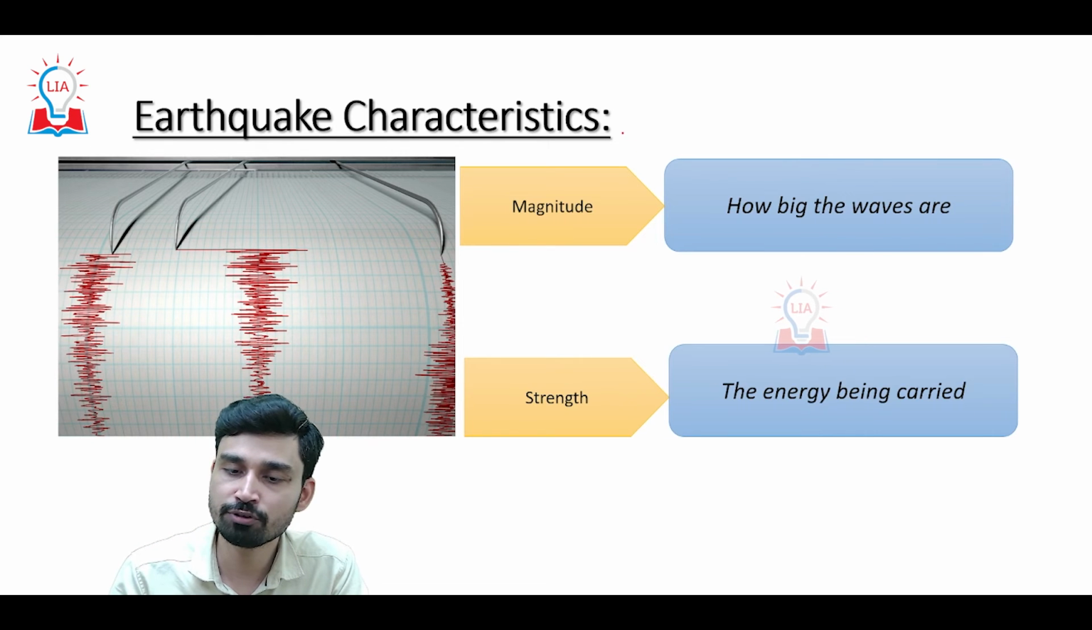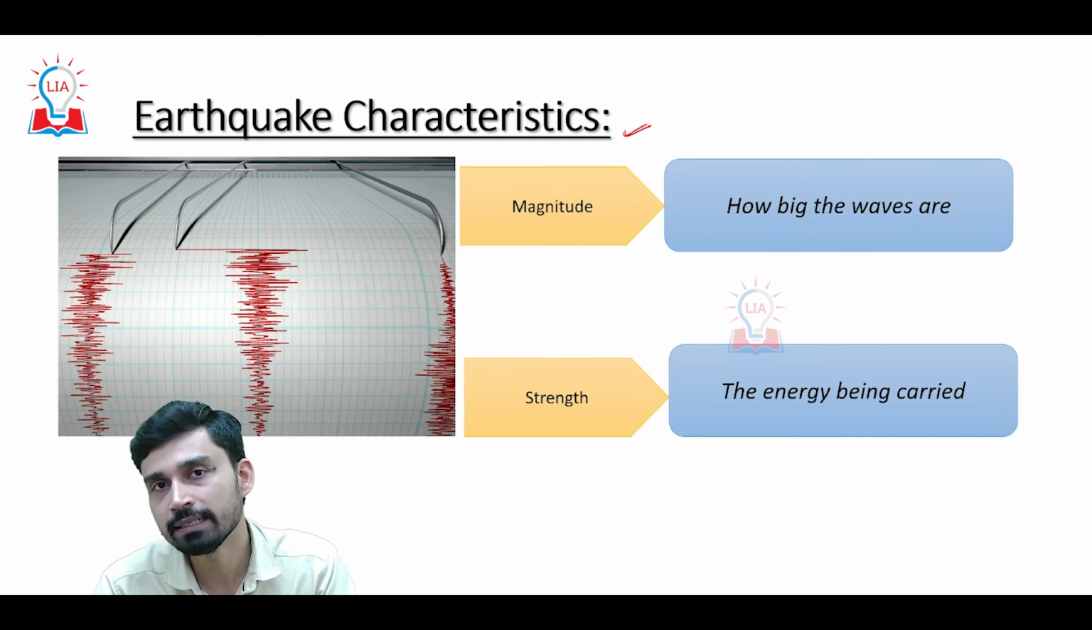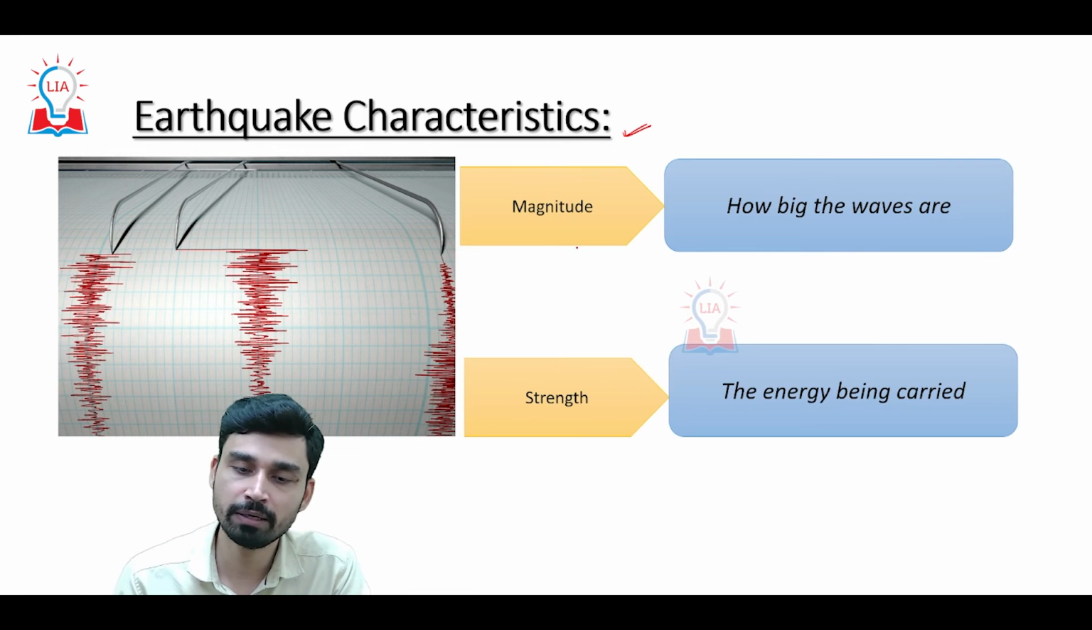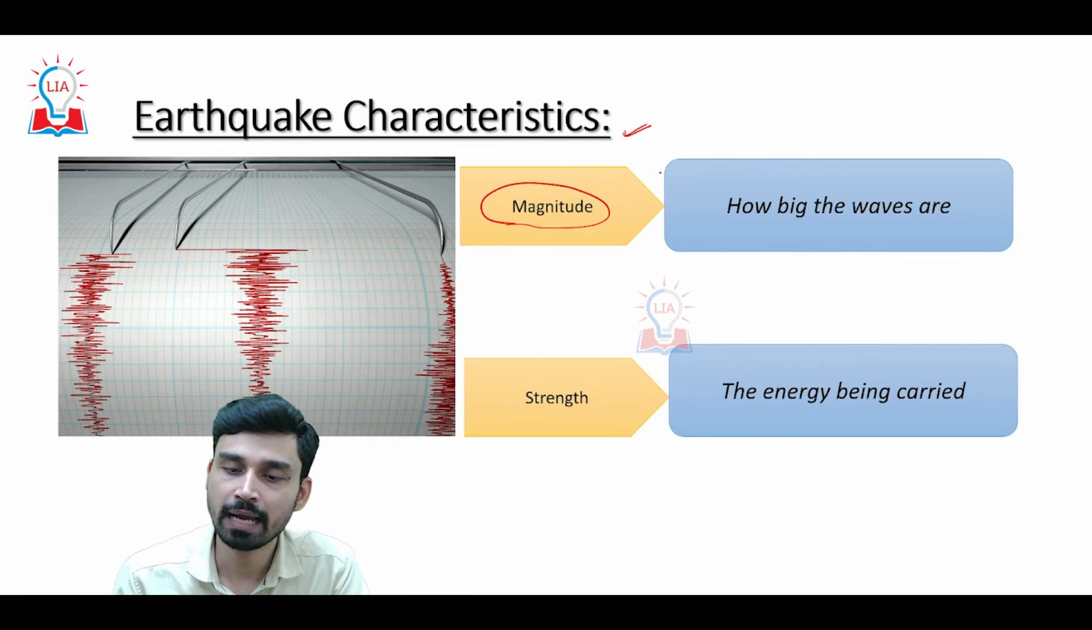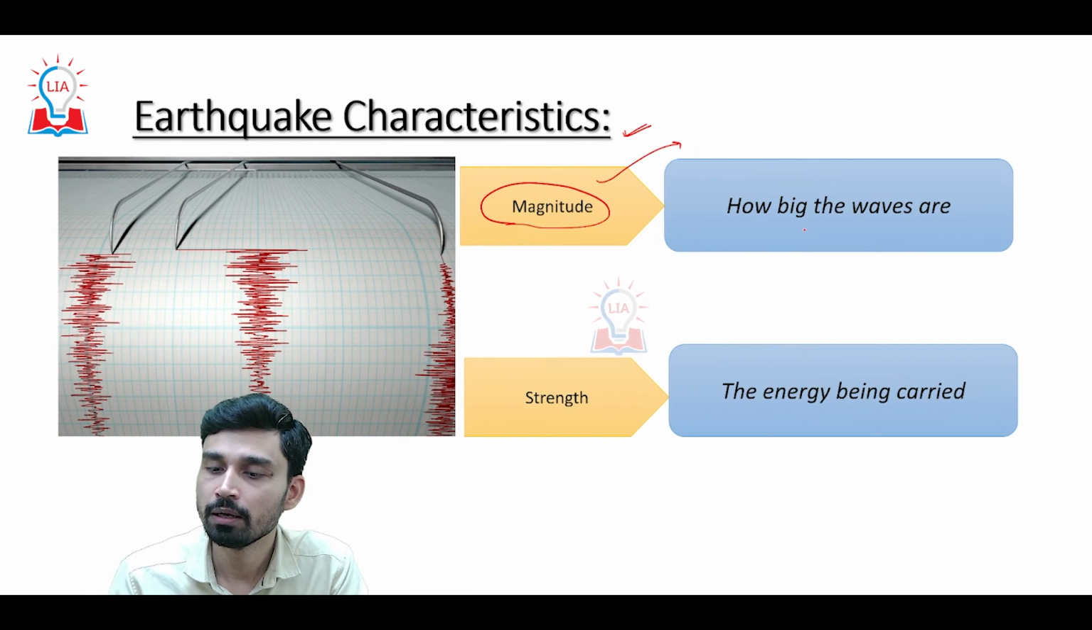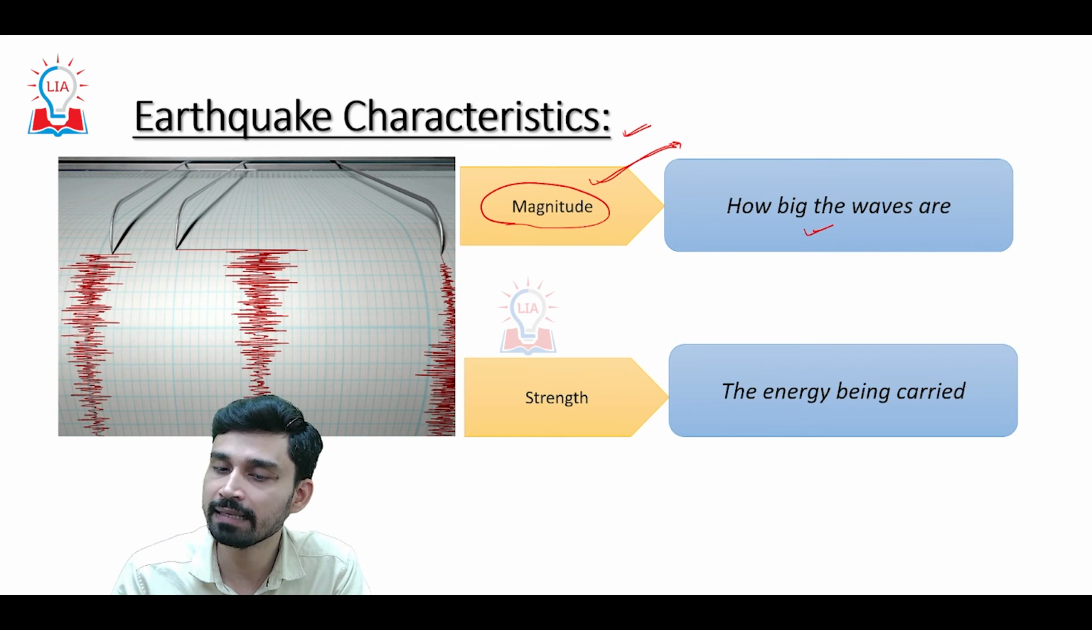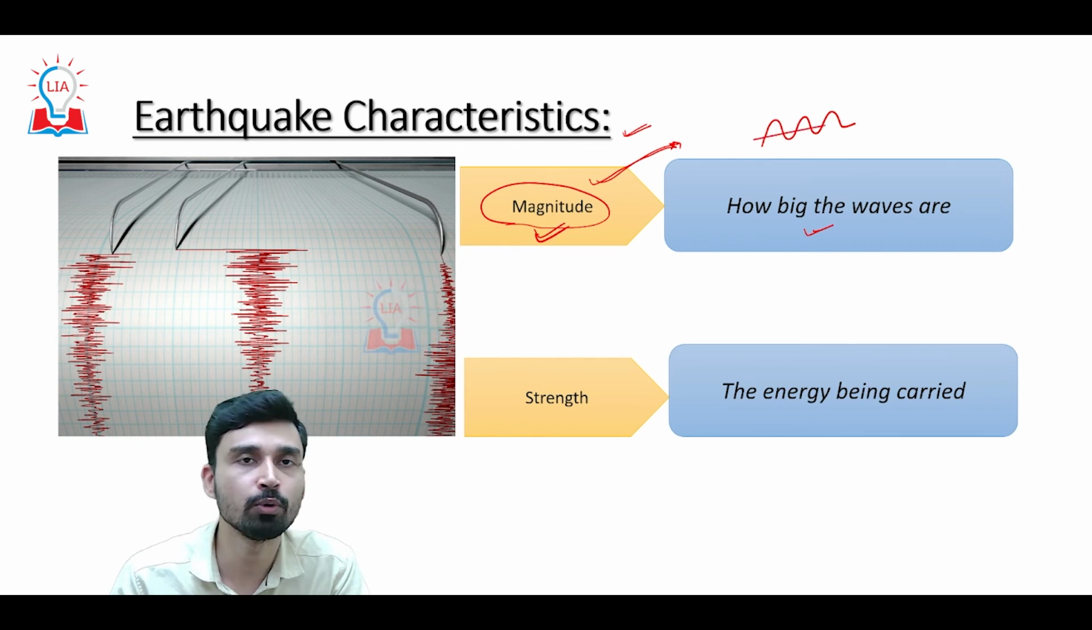Now, as far as the characteristics of an earthquake are concerned, it is basically measured on two parameters. The first parameter is magnitude, and magnitude simply refers to how big the waves are, because we know that seismic waves are the ones carrying the energy due to the earthquake. Thus when you measure the height of the wave, or the amplitude of the wave, that is when you get the magnitude of the earthquake.